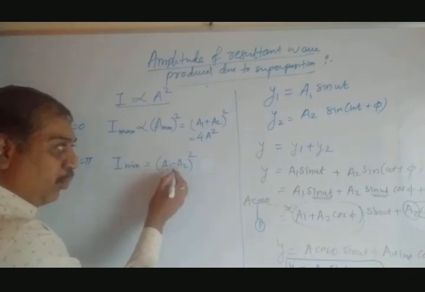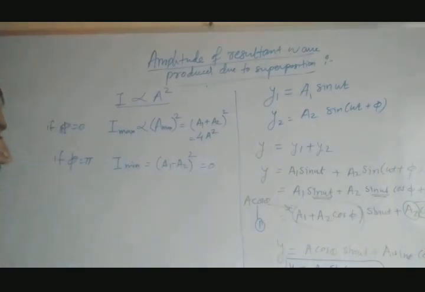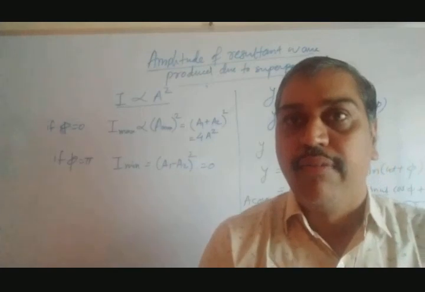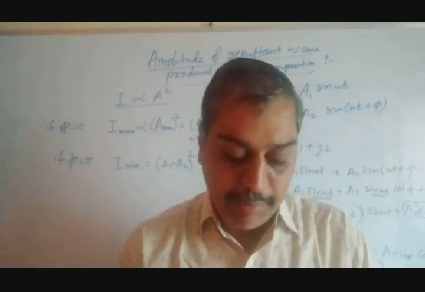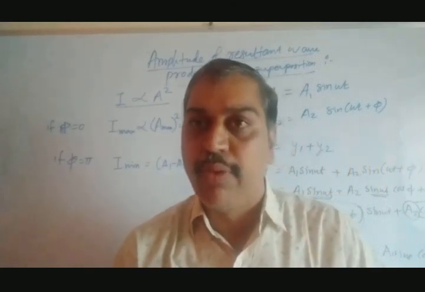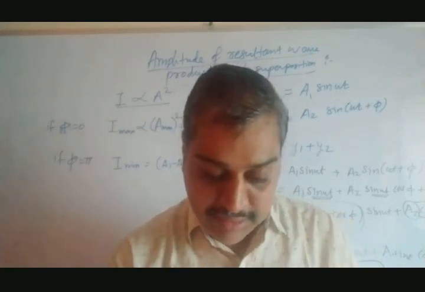Why is it minimum? If both are same, it would be 0. That's why it is intensity minimum. So maximum intensity will occur when both the superimposing waves are in phase. If both the superimposing waves are out of phase, or there is a phase difference of 180 degree or pi radian, the waves are said to be of minimum intensity.